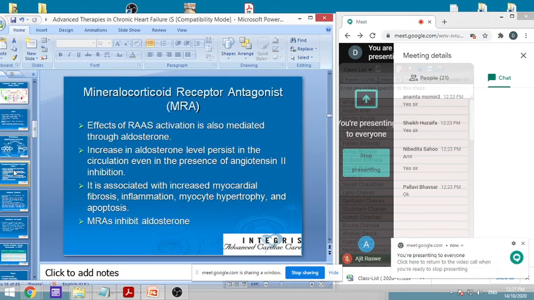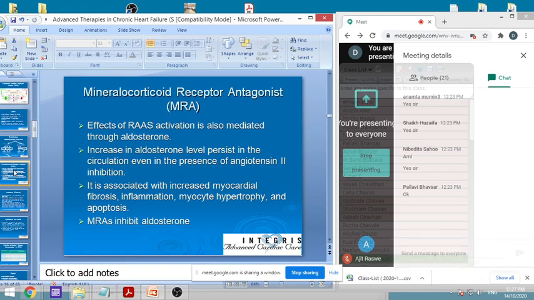But, as I told yesterday and repeat again, beta blockers have to be used very judiciously. You are going to be drug experts, so you have to think in what conditions beta blockers can be used and where they should not be used.